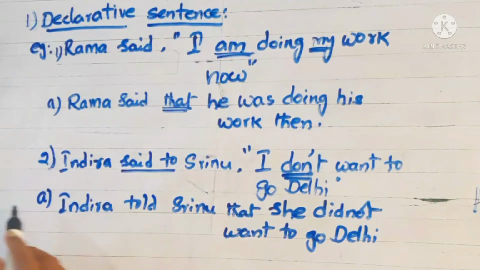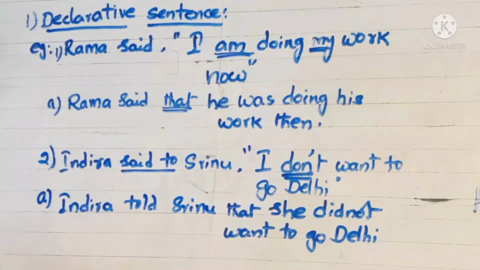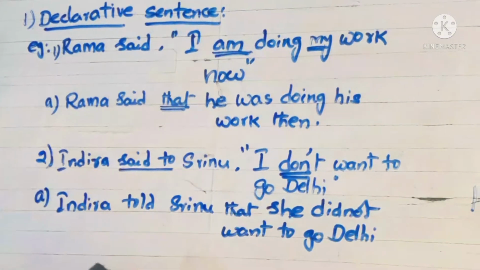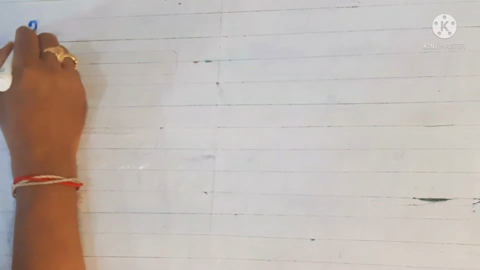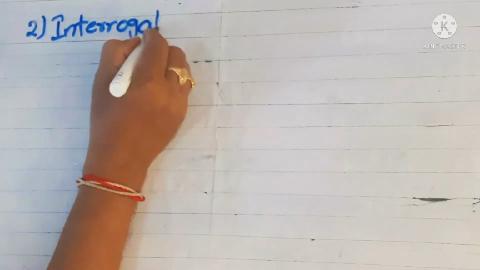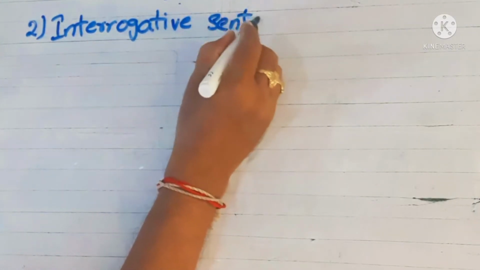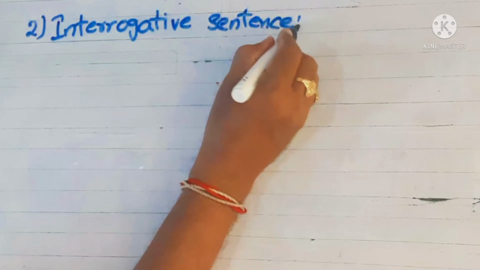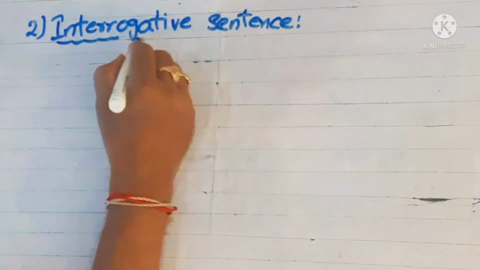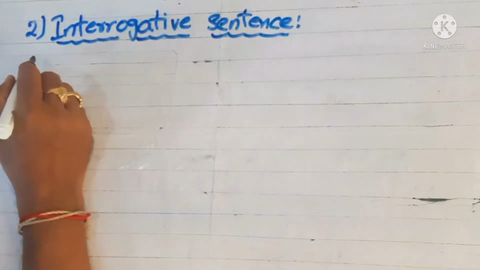Okay. Now we'll go for the next kind of sentence, that is interrogative. Before that, shall I rub the board, children? Okay, we'll go for the second one, that is interrogative sentences. In this kind, how can we change from direct to indirect speech?